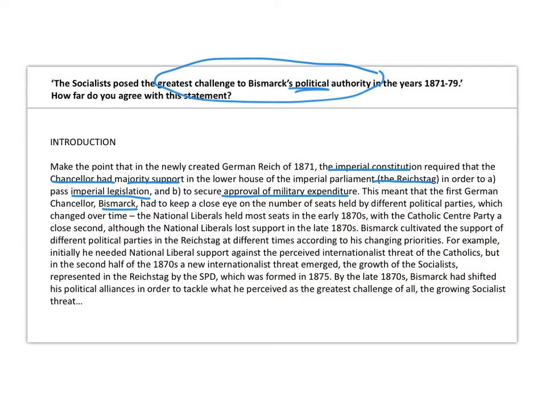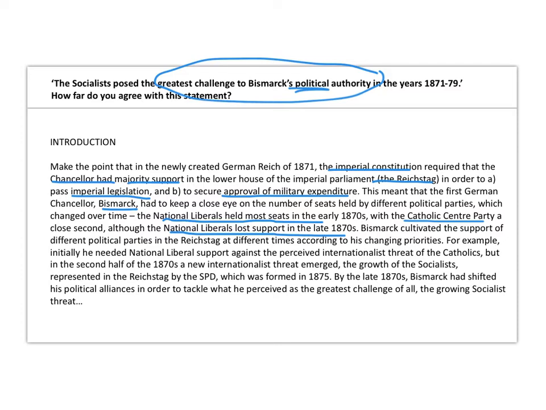And obviously in the early 1870s, the National Liberals held most seats. The Catholic Centre Party emerged as the second largest party, but the balance did shift, and throughout the 1870s the National Liberals did lose support. The Catholic Centre Party were more of a constant, but to pass laws, Bismarck needed to look at those, and he needed to form alliances.